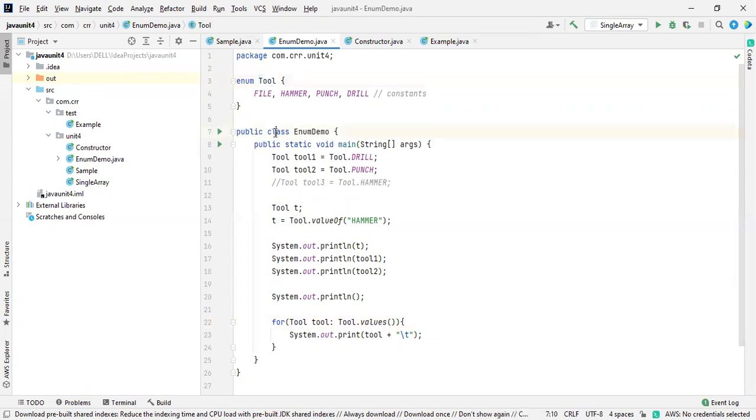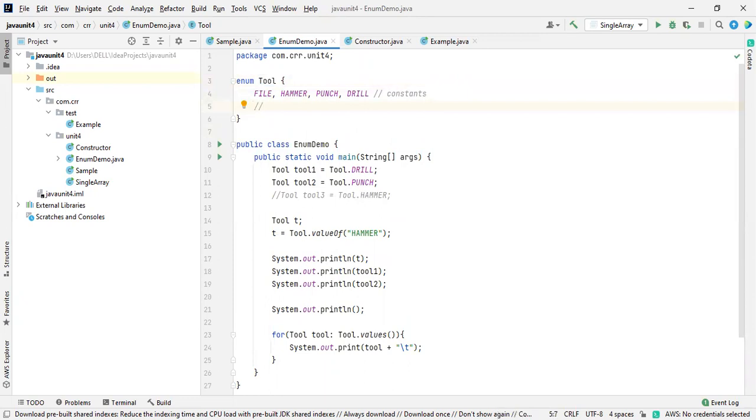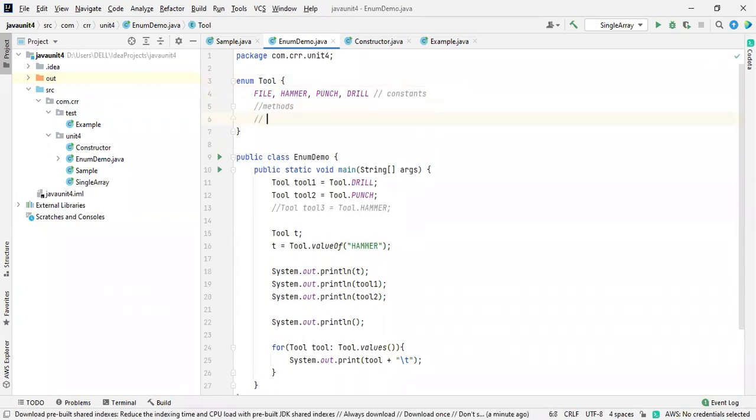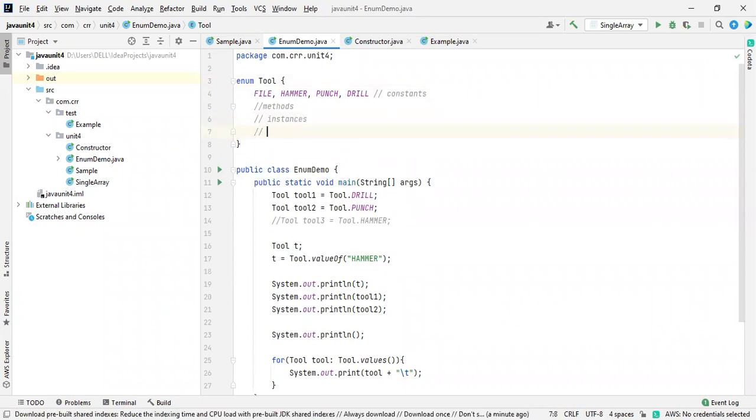So what is the class consisting of? There are methods, instances, and one more thing, constructors.